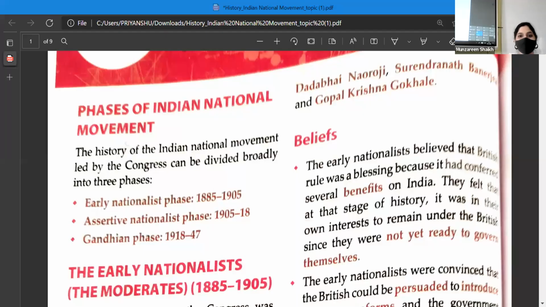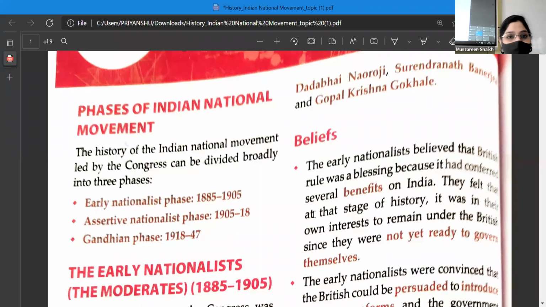So in the previous chapter, we had seen the rise of nationalism in India. That means the feeling of nationalism, how slowly and gradually it aroused among the Indians. And they also started realizing how the Britishers were dominating them, right? Yes, students, do you all remember rise of nationalism in India we had done? And we also had done various events, various incidents which led to the rise of nationalism among the Indians, right?